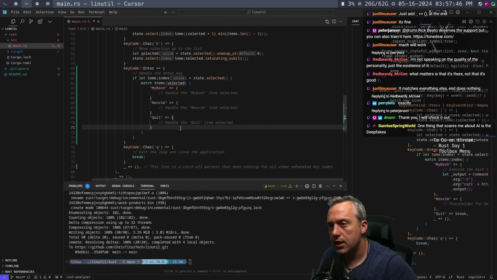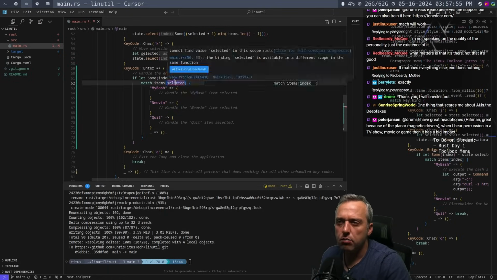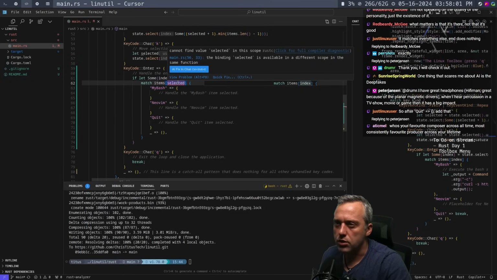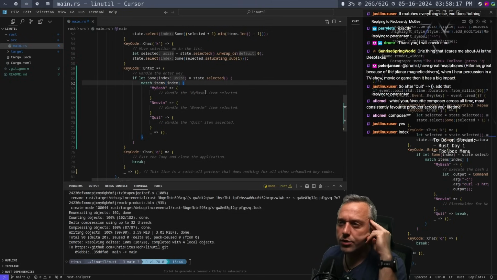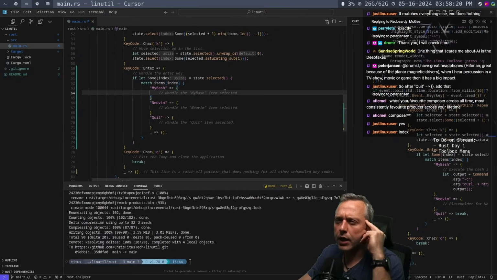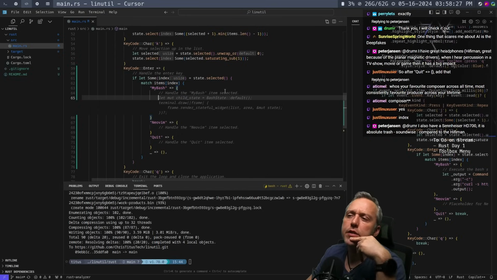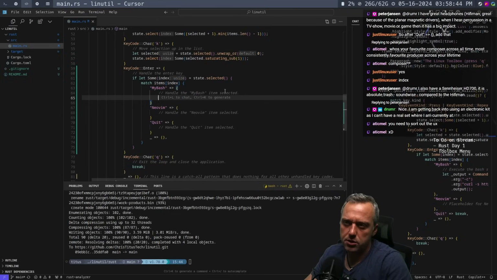So then you're saying at the end here, we add the catch-all. So now we've done the catch-all at the end, but this cannot find selected in the scope. This actually probably should be index, right? Yeah. So now we have that, and now we need to handle my bash. But for this, how do I want to do it? I want to launch into a bash script now. But before we do that, let's just make sure this is working.